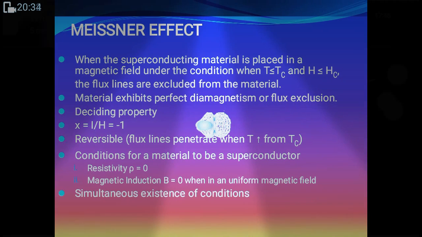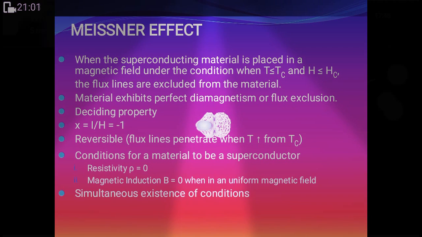Resistivity is 0. Magnetic induction B, we know, should also be 0 when a uniform magnetic field is applied. The material exhibits perfect diamagnetism or flux exclusion. Again the word perfect diamagnetism comes. The deciding property is chi equals 1 by H, where this value is -1.